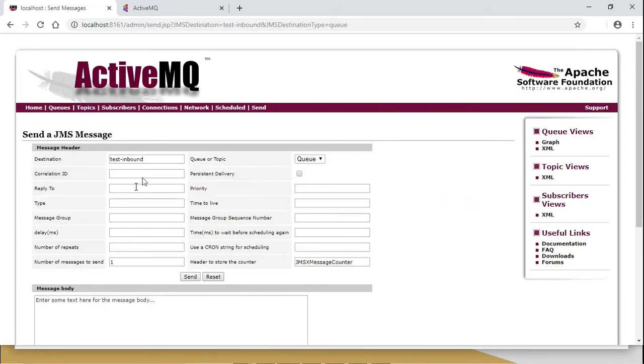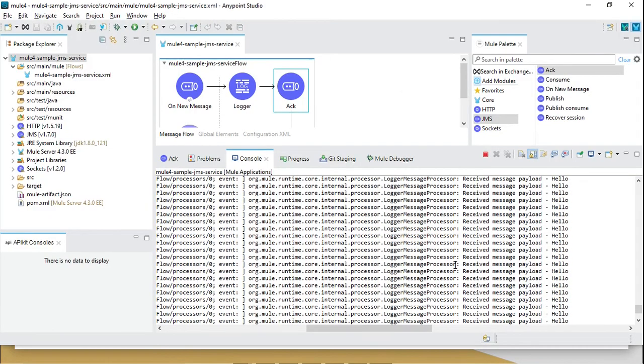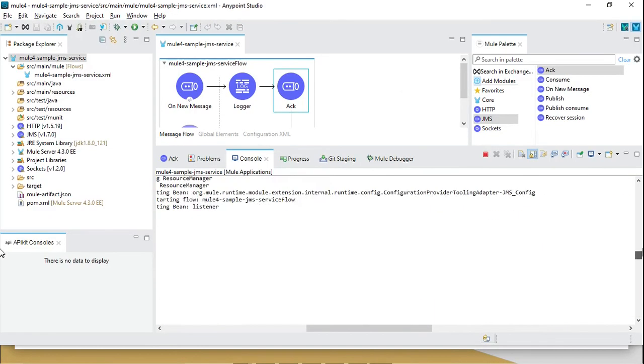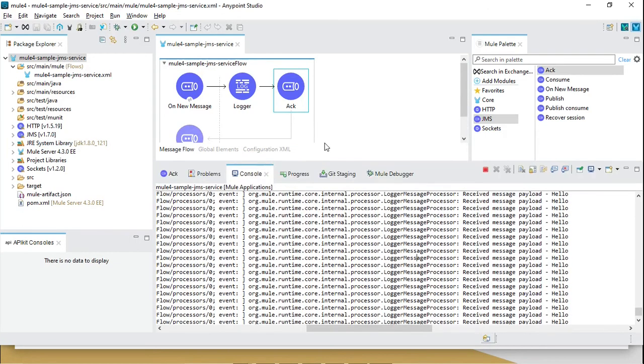Same thing, we can publish a number of messages here, say 100. We can see all the messages are incoming here, and we have received all the messages. So this is perfect. Now manual acknowledgement is working fine, auto is also fine.